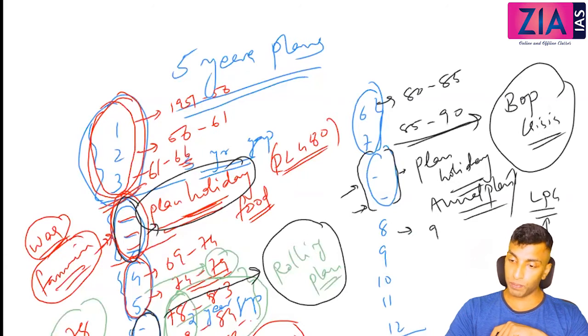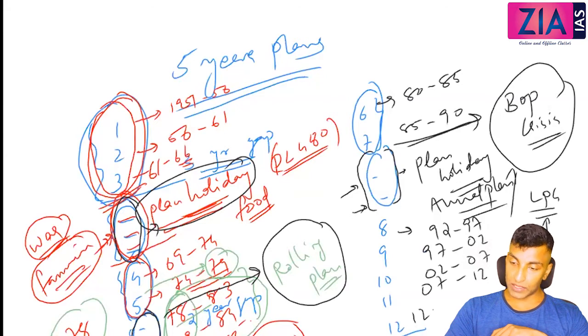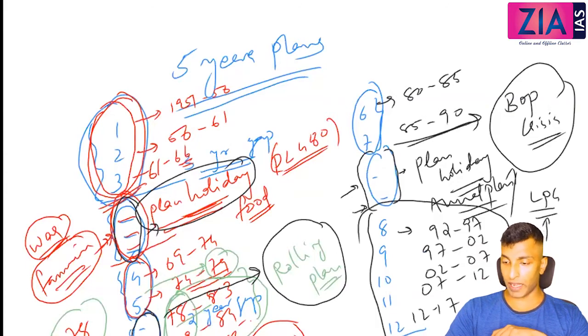Okay, 92 to 97, then 97 to 2002, 2002 to 2007, 2007 to 12, then 12 to 17. 2012 to 2017. So without any interruption, the last 5-year plans, from the 8th to the 12th, actually continued.